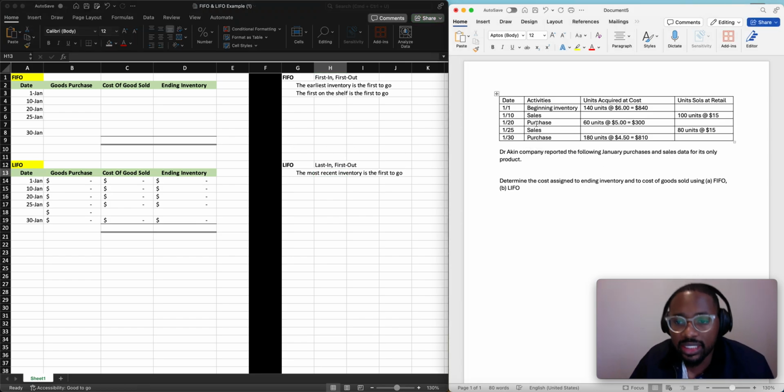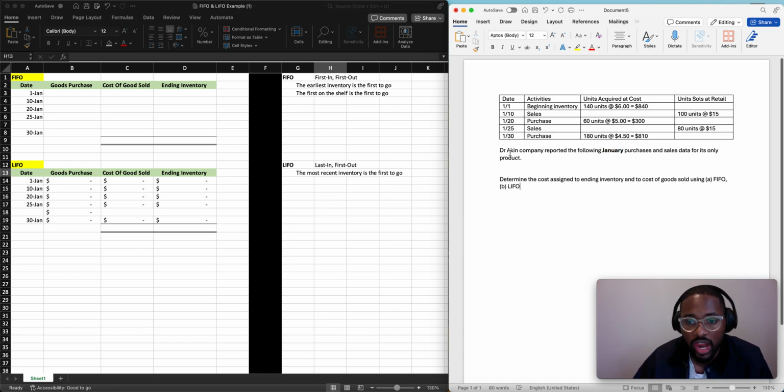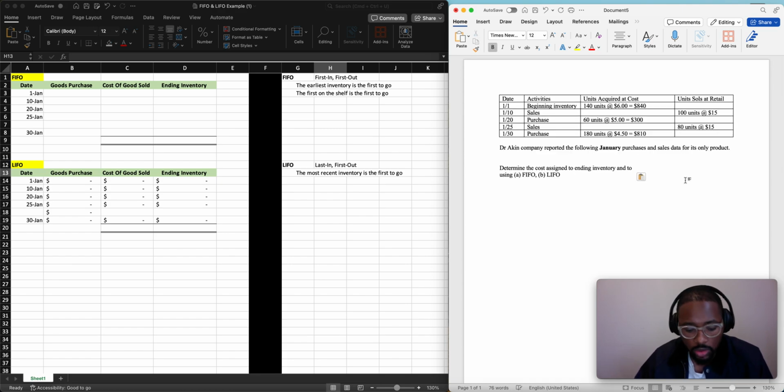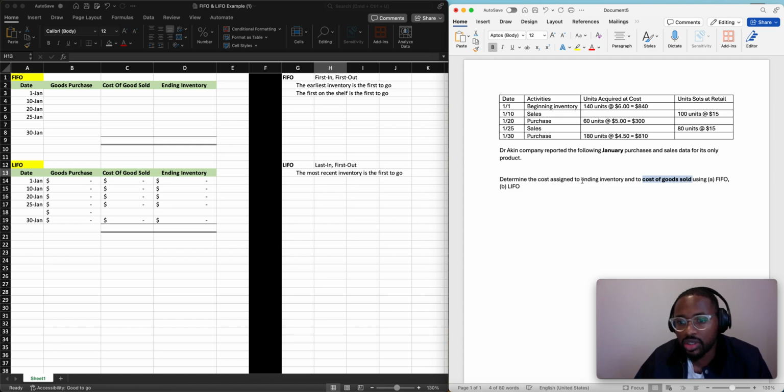Here is an activity log that occurred in the month of January. So there were some transactions that happened in January with my company, Dr. Akin. With this information, we need to find, and this is very important, the cost of goods sold and the ending inventory. So the problem is asking us to determine what the ending inventory is and what the cost of goods sold number is.